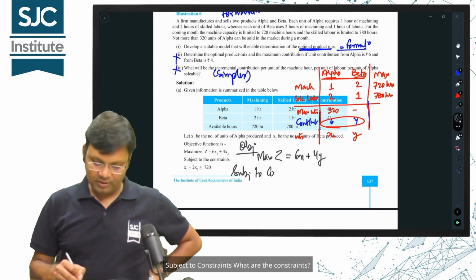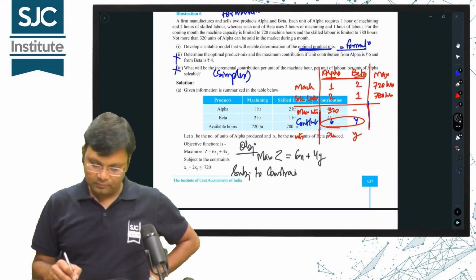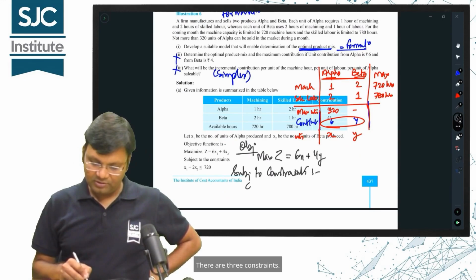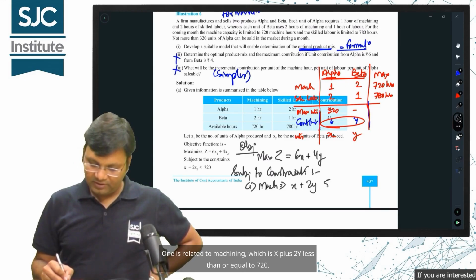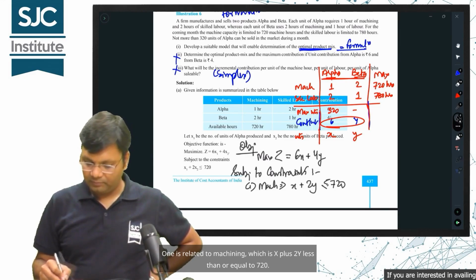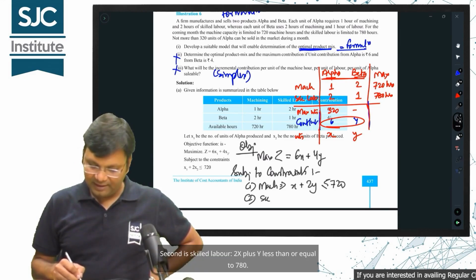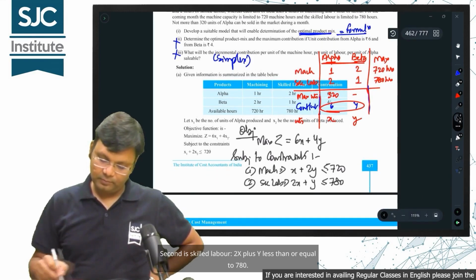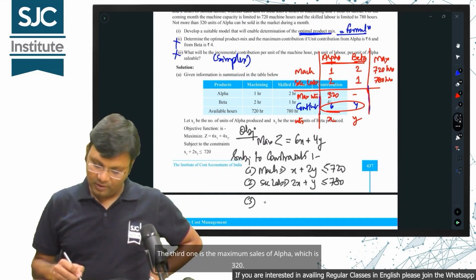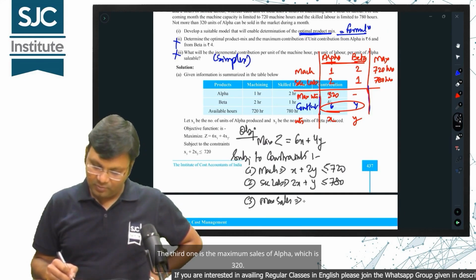Subject to constraints, what are the constraints? There are 3 constraints. One is related to machining, which is x plus 2y less than or equal to 720. Second is skilled labor, 2x plus y less than or equal to 780. The third one is the maximum sales of alpha, which is 320.